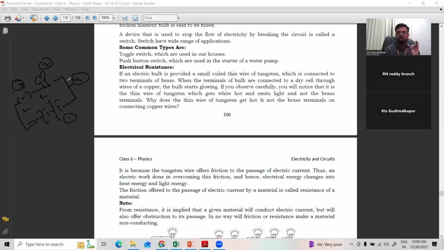Right? So every household, domestic or commercial, wherever you go, all the electrical appliances are connected in this way only. If any one of these is missing, it is not a circuit. No switch, we cannot control the current. No source, we cannot supply the current. No consumer, we cannot use the current. No wire, we cannot connect them. Right? Such a wonderful diagrammatic representation of the electric circuit.